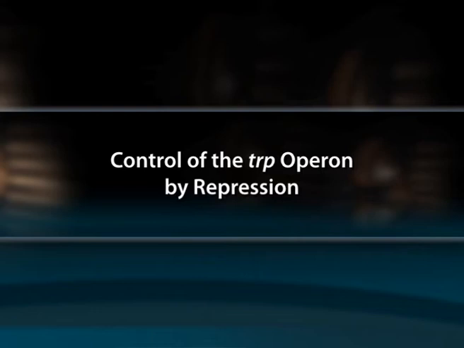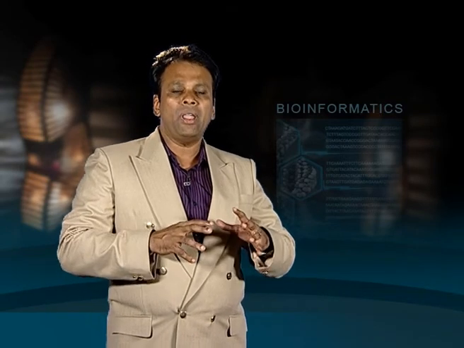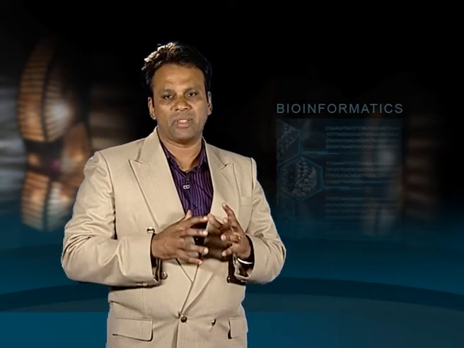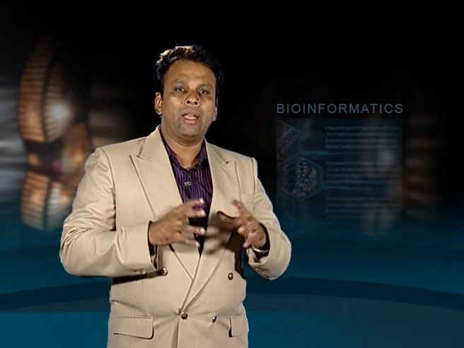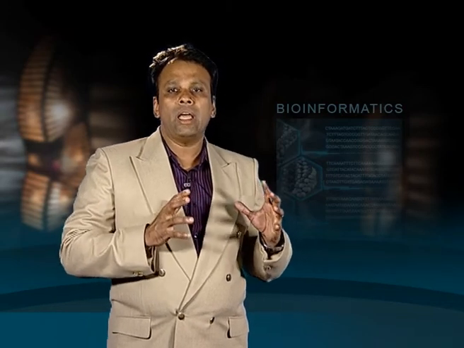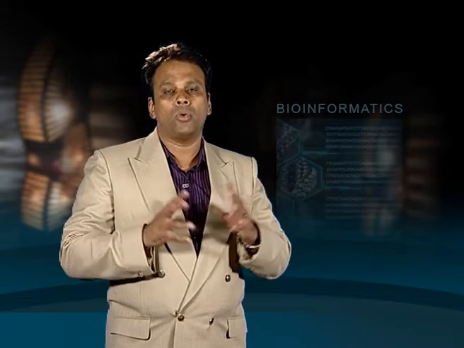Let us see about the control of the tryptophan operon by repression. This is an example of a repressible operon, one that is controlled by the product of the operon, tryptophan. The TRPR regulator gene is repressed by its own product, the TRP repressor. Thus, the repressor protein acts to reduce its own synthesis, so it is autoregulated. Remember, the LAC regulator gene is unregulated. A repressor encoded by the gene TRPR is not linked to the operon.